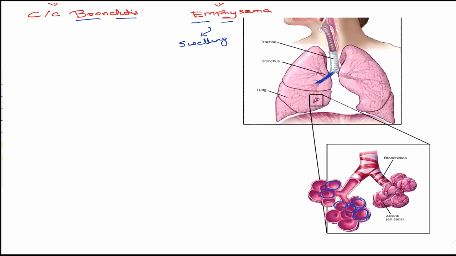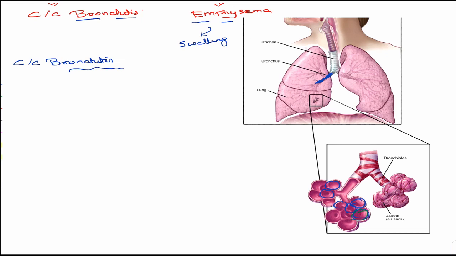Coming on to chronic bronchitis, the first thing we have to understand is the definition of chronic bronchitis. There's a difference between chronic bronchitis and emphysema at the base level. One is inflammation, the other is swelling of the alveoli.